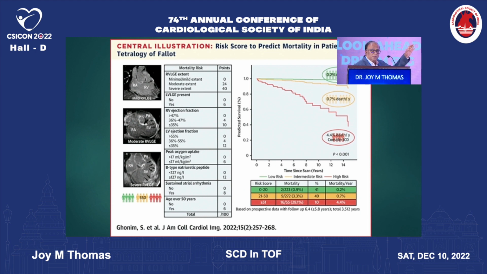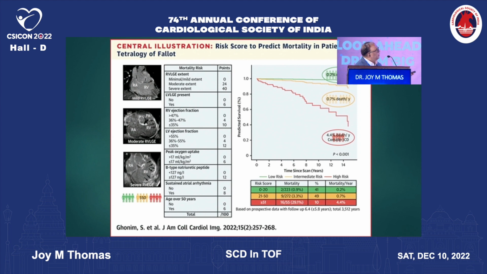So putting all these scores together, the maximum possible total is 100. And based on the score over 100, you can classify them into three groups, that is low risk, intermediate risk, and high risk. If you have a score of greater than 51, it comes under the high risk, and the percentage of patients who die per year is about 4.4% per year. So these are the people who will benefit.